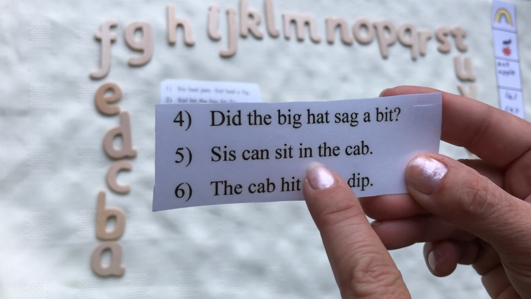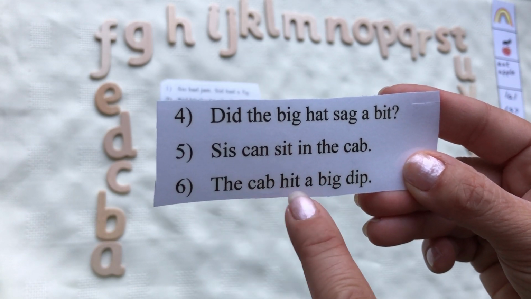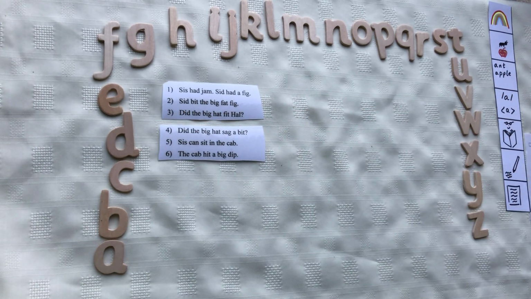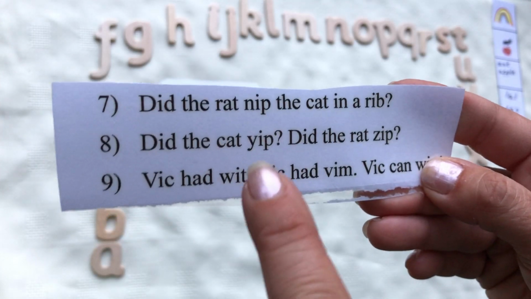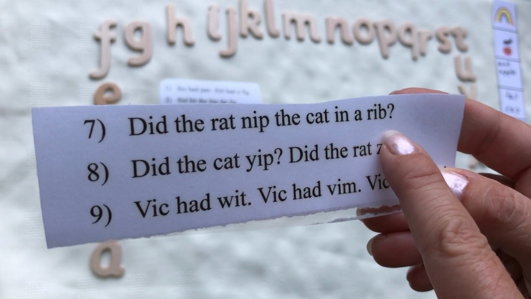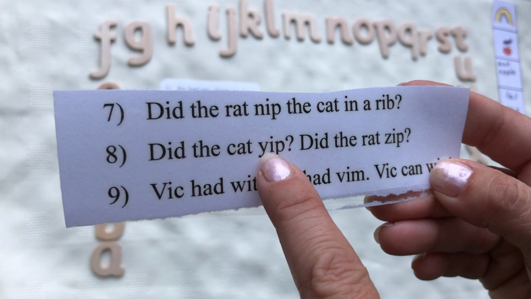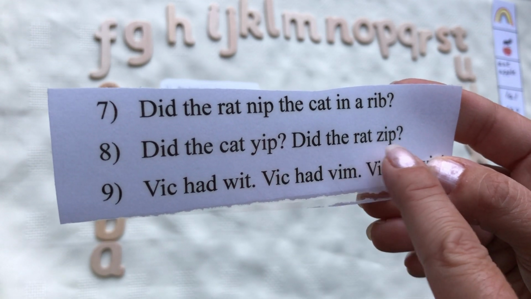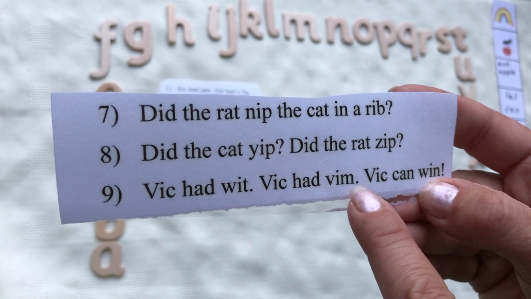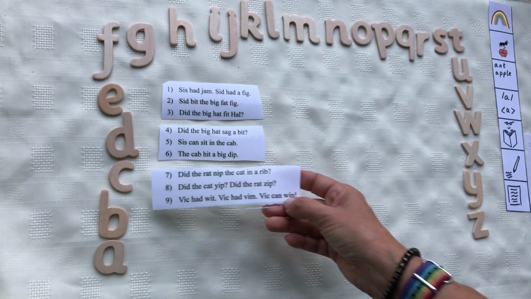Sis can sit in the cab. The cab hit a big dip. Did the rat nip the cat in a rib? Did the cat yip? Did the rat zip? Vic had wit, Vic had vim, Vic can win.